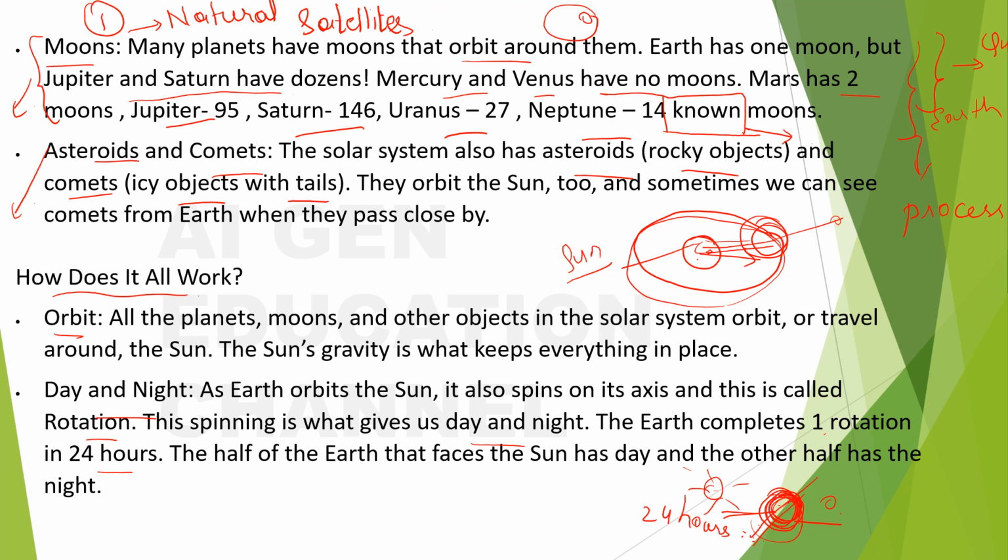We can't say 12 hours exactly because many other factors also come in between, but approximately one half will have day, and when it goes to the other side it will have night. Day and night is associated with what type of movement of earth? Rotation. So rotation, day and night. Get this imprinted, it's important. And how many hours? 24 hours.